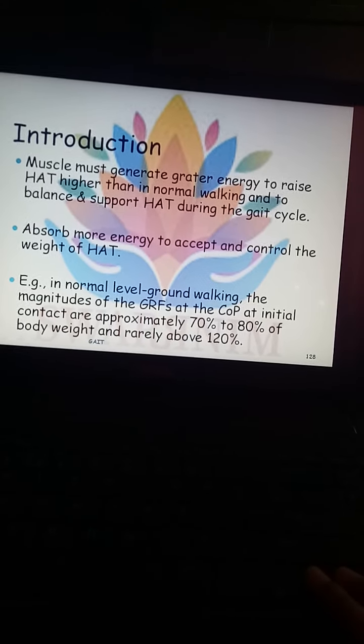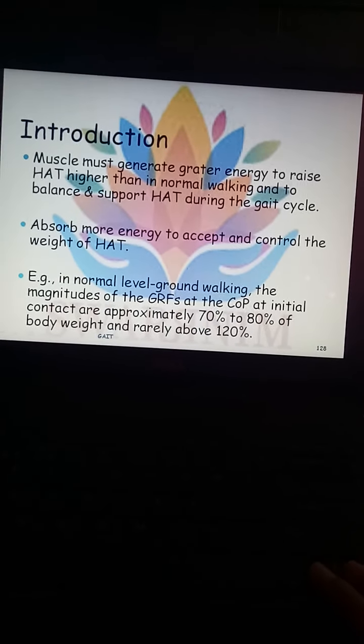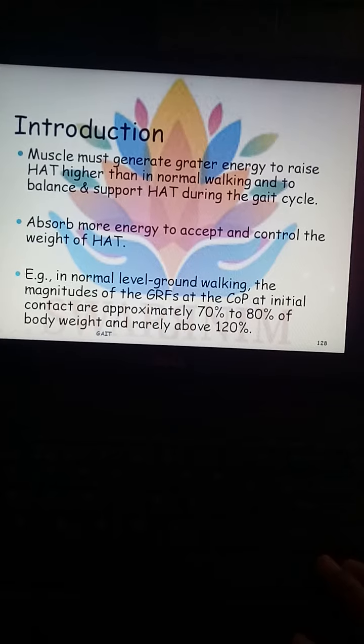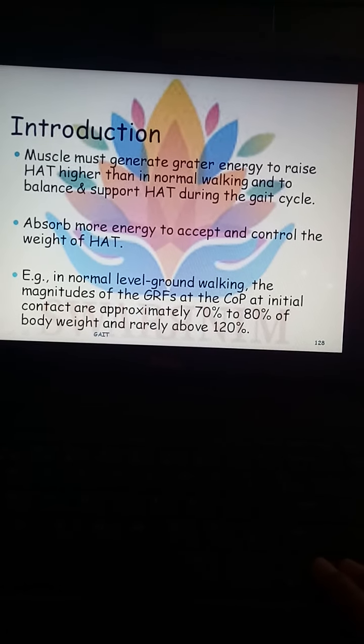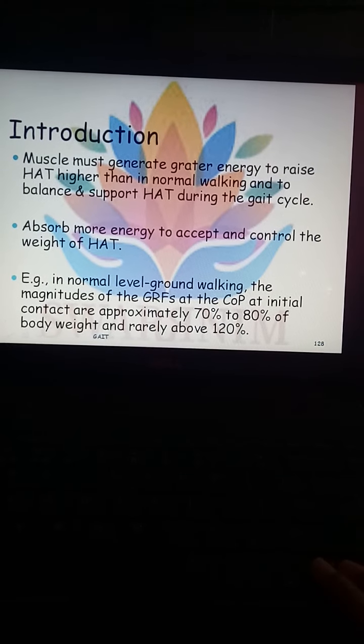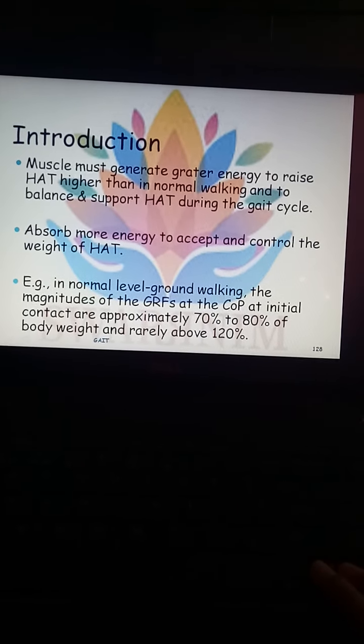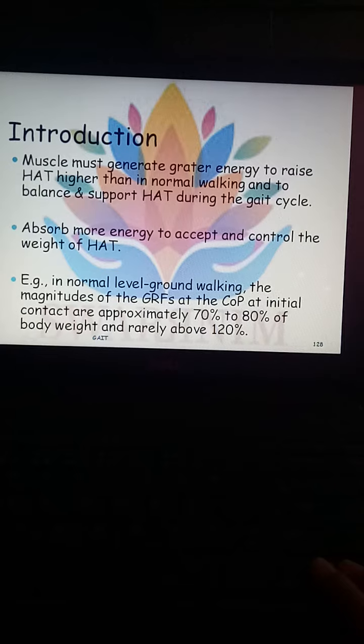So for example, in normal level ground walking, the magnitudes of the ground reaction forces at the center of pressure at initial contact are approximately 70% to 80% of the body weight, and rarely above 120%.